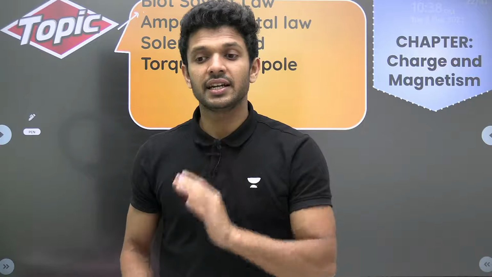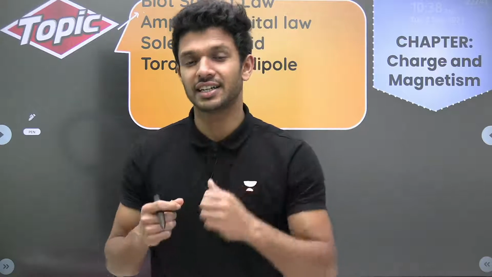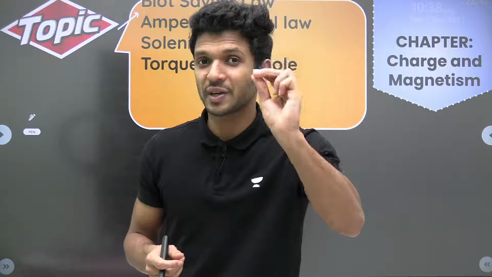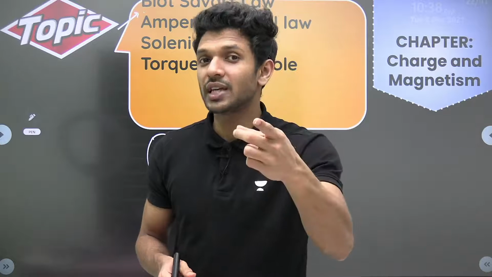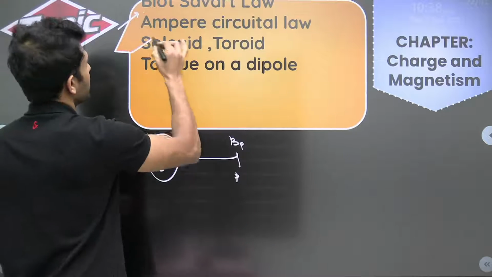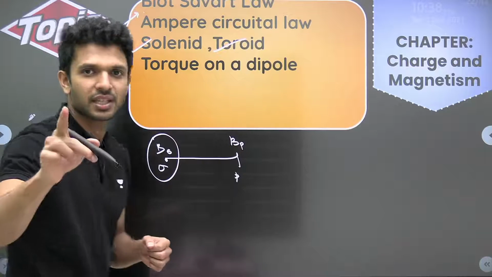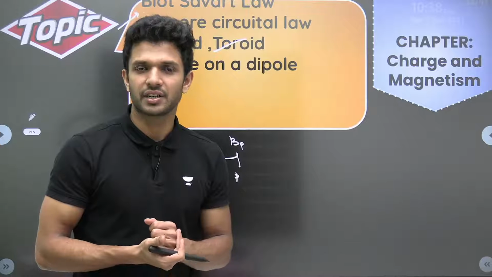Go through all those topics, very important. Then we use Ampere circuit law for finding the magnetic field of a solenoid and toroid. Do you remember? Both of them have almost the same formula, mu naught and I, right?